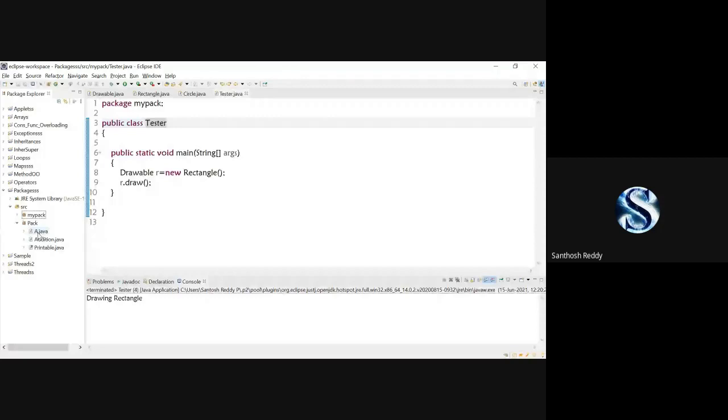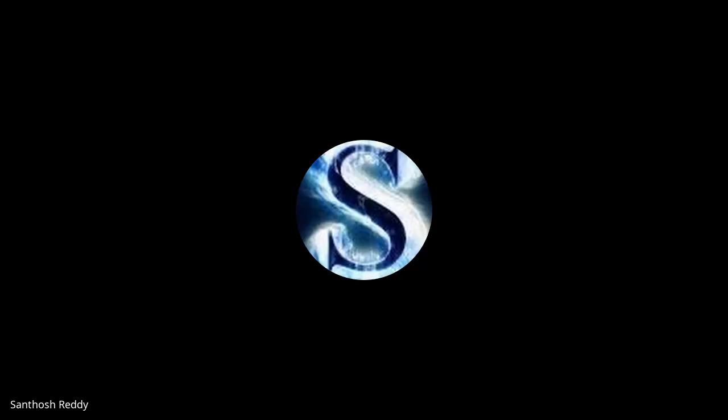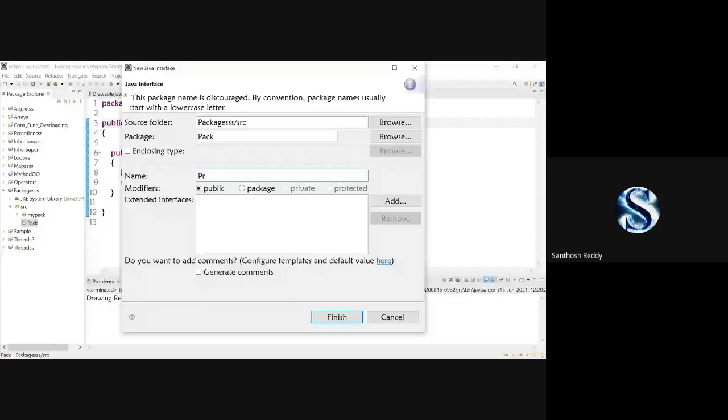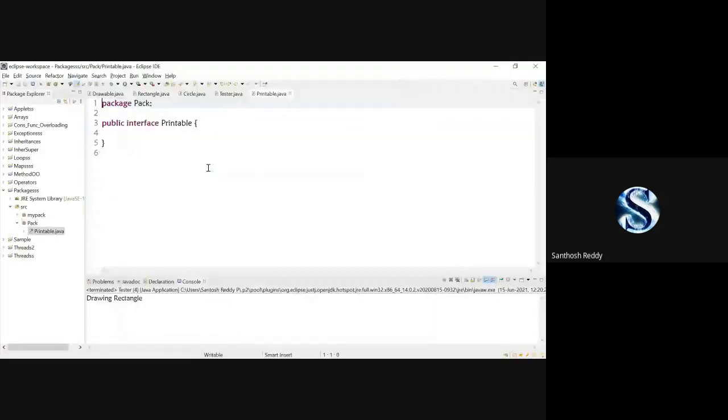Now in the pack, I'm going to give one printable. In this printable, I'm going to write one method, print, open and close, and save the code. That's it. One printable method I have written.